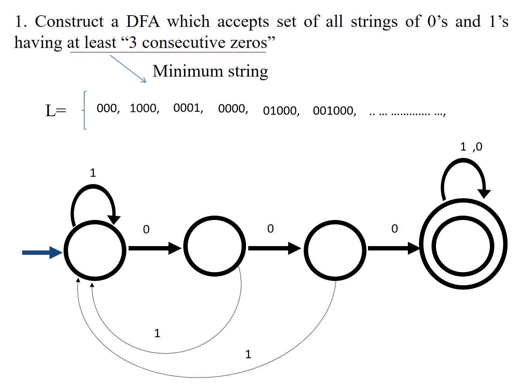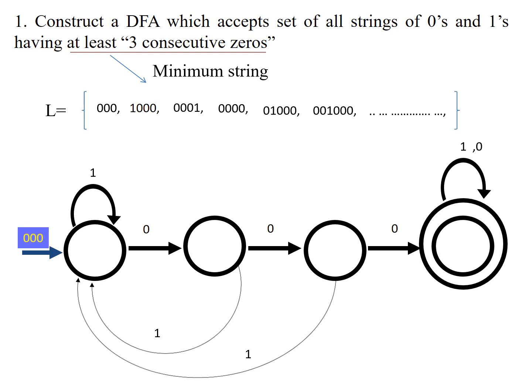So look at that. How do you ensure that all possible strings are accepted? Every state has a transition on every input. Take the first, initial state: it has a transition on 1 and 0. Look at the second state, 0 and 1. Look at the third state, 0 and 1, and the fourth state also has 0 and 1. That means every state has a transition on every input, so it is a complete DFA. It accepts any number of zeros and ones having at least 3 consecutive zeros. I hope you understood this problem.